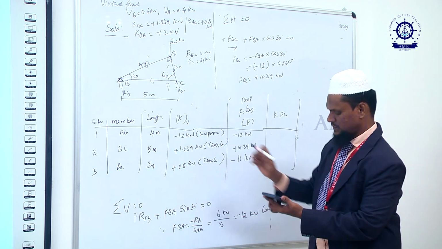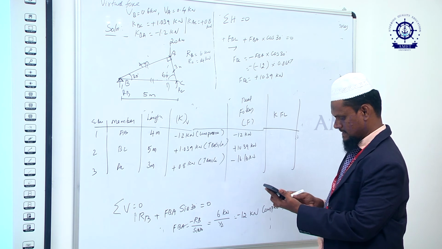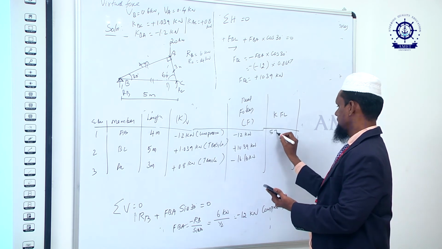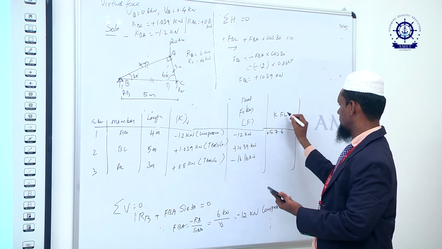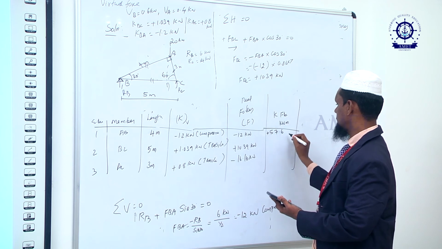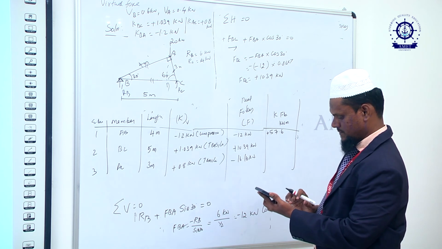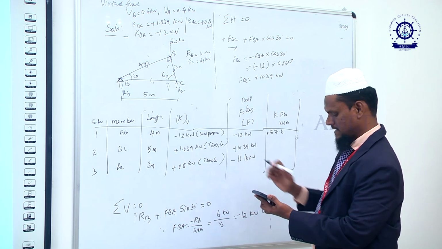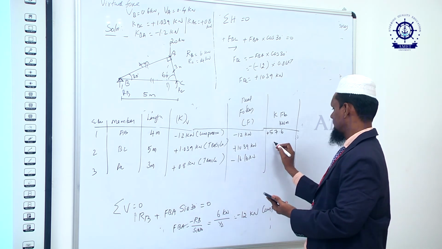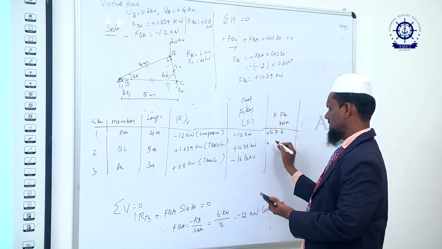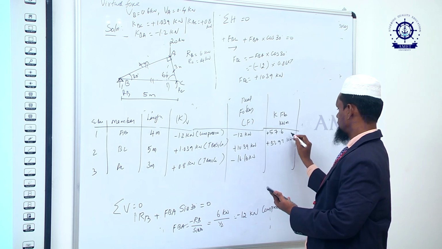So 4 into 1.2, the K value, into 12: we get 57.6, the minus will cancel, so it is 57.6 kilonewton meter. Next member: 5 into 1.039 into 10.39, so 53.97 kilonewton meter.